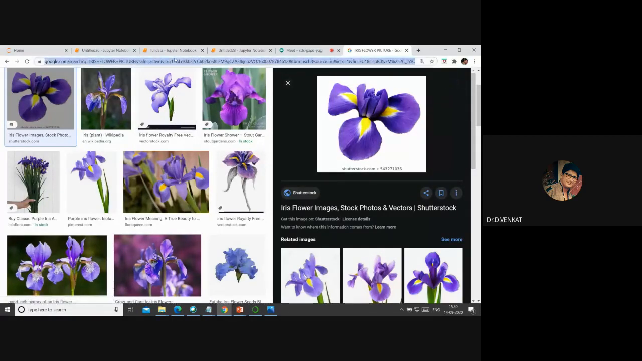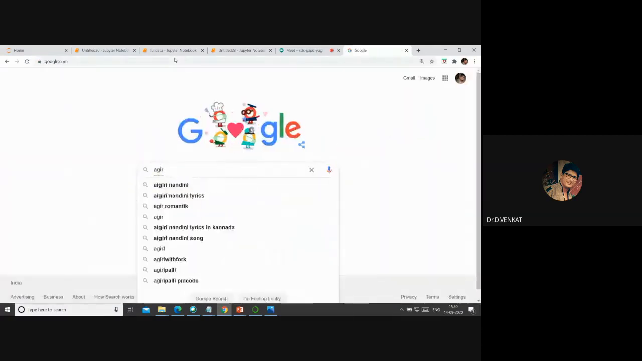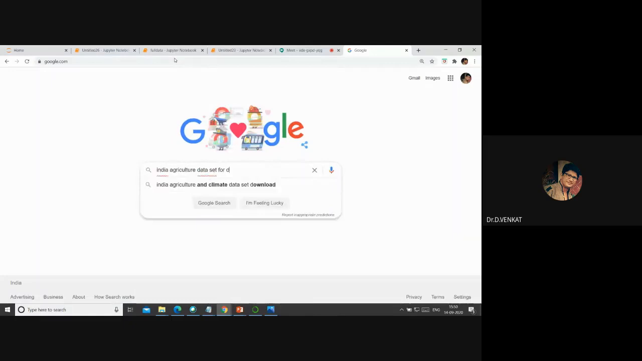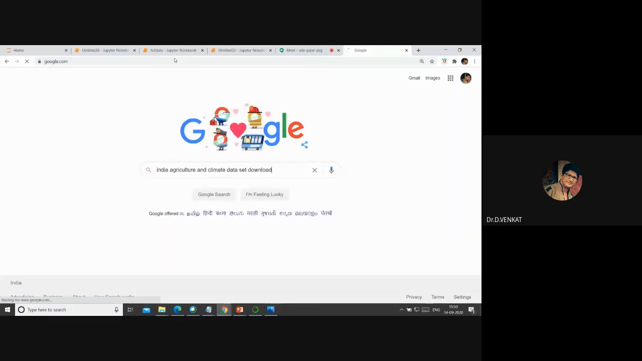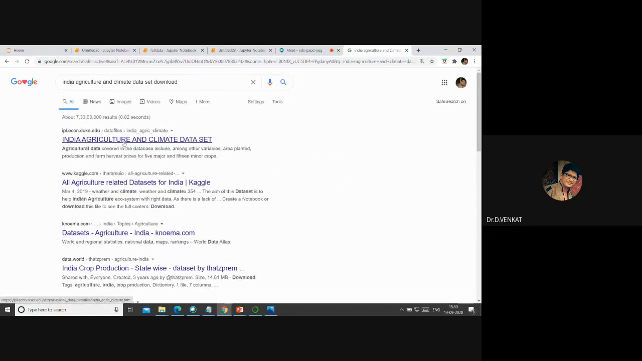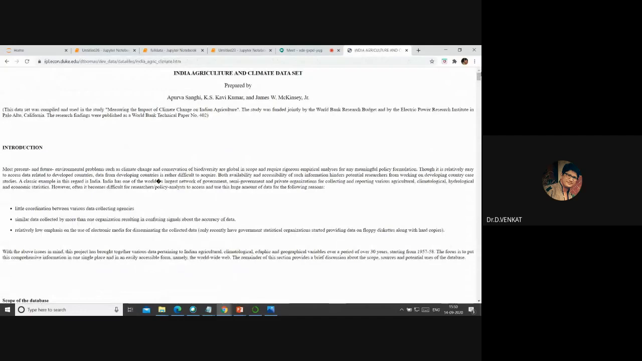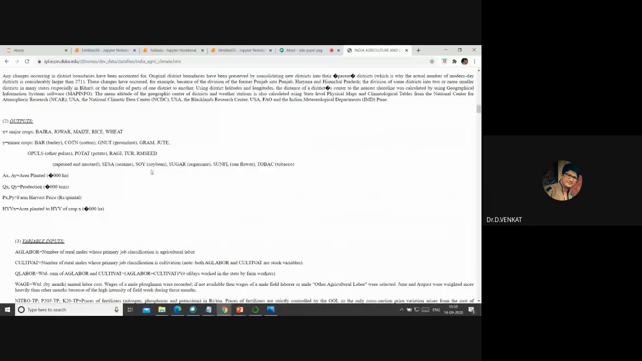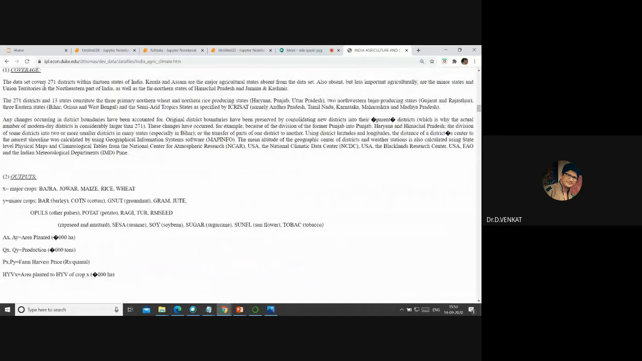Similarly, you can go and look for India agriculture data, an agriculture dataset for data mining. Let's look at it like this: climate. So for India agriculture and climate datasets, there is so much data available. You can go and take those and do some kind of correlation. See, there is some data available. By looking at the data, you can see the dataset covers 271 districts within 13 states of India, Kerala, Assam.